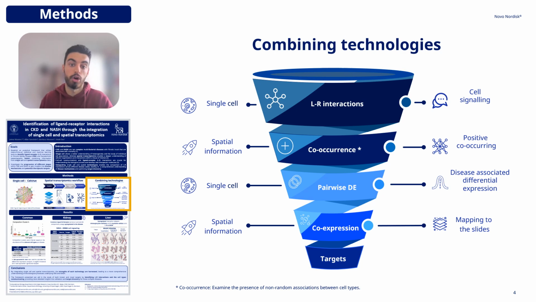Now that we have gathered all the necessary components for our pipeline, it's time to combine all the information. We begin with the cell signaling data from single cell. Then, in the second step, we focus only on those ligand receptor interactions whose cell types are positively co-occurrent, surpassing the expected frequency. Afterwards, we assess if the ligand receptors are differentially expressed when comparing two disease states, such as healthy versus stage 1 of the disease, for instance. Finally, we take these selected ligand receptor pairs and visualize them within the spatial slides to see if they are co-expressing in the same regions or not.